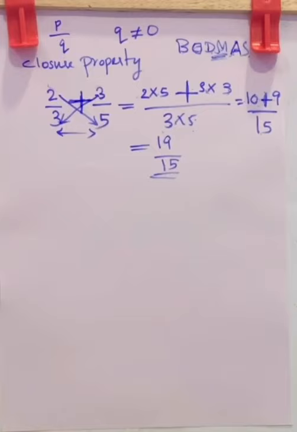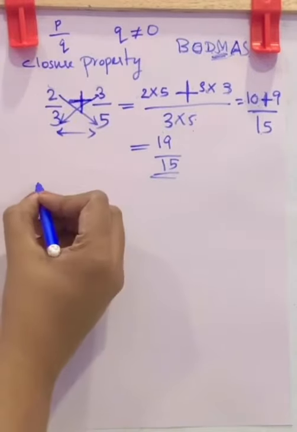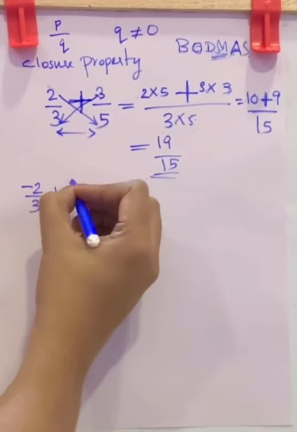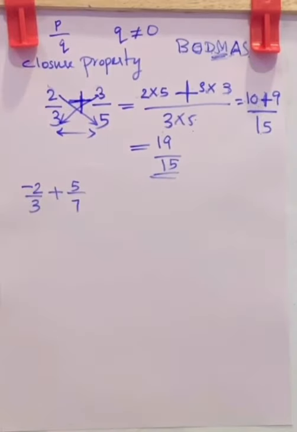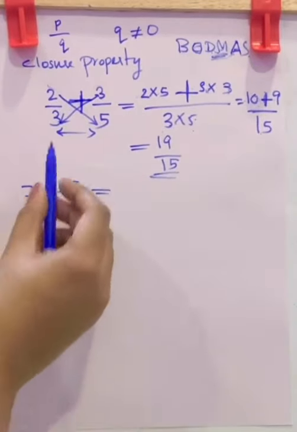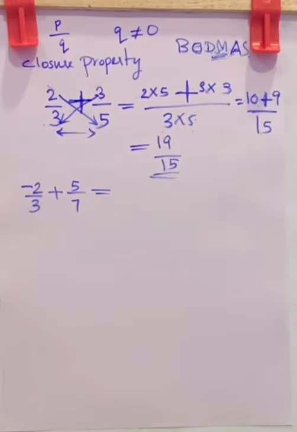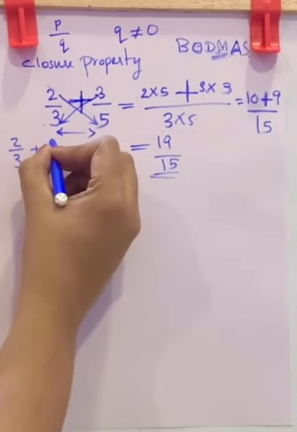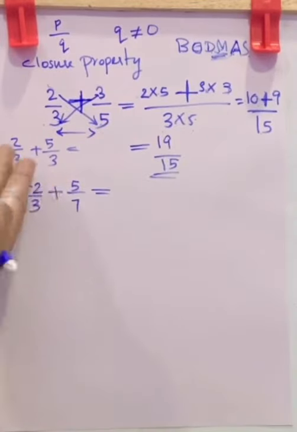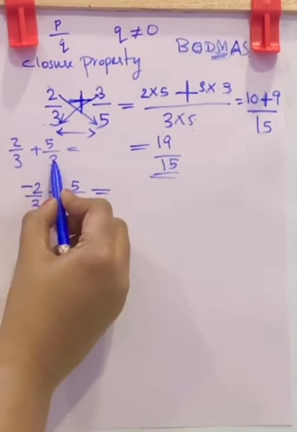So it is closed, but before that we will check some more questions in this addition so that you will get more familiar with addition. Now what about negative 2 by 3 plus 5 by 7? Here also, look, first you have to check the denominators. Here also the denominators are not the same. If it was like 2 by 3 plus 5 by 3, it is so simple because the denominators are the same.